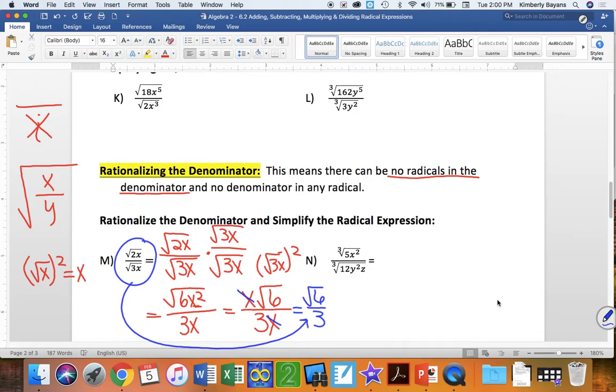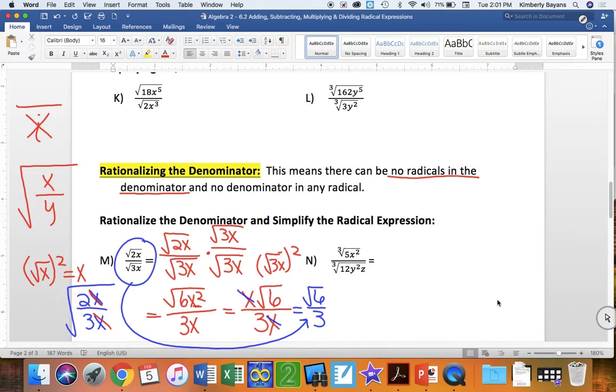Notice the variables disappear. Now, we could have simplified it if we put this all under the radical, like this. Let me change color so you can see it. We could have said the x's cancel out, leaving me with the square root of 2 over the square root of 3, and then we could have rationalized from there. Either way works. I just want you to know how to go about doing it.